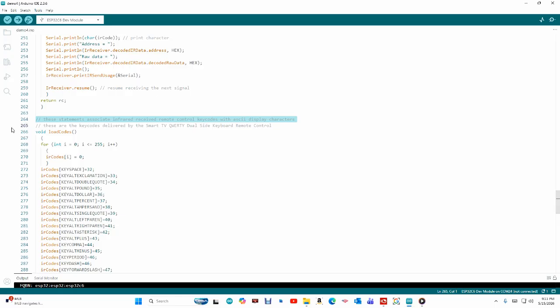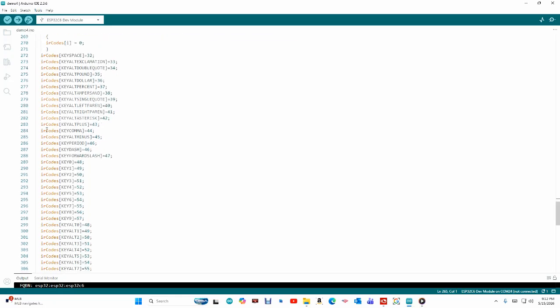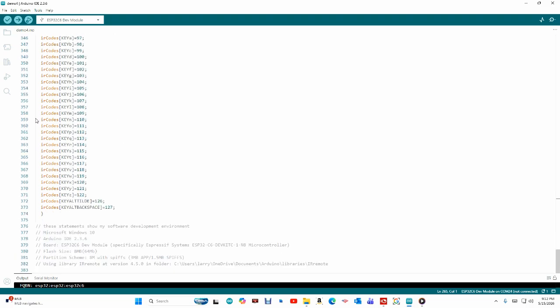These statements associate infrared received remote control key codes with ASCII display characters. These are the key codes delivered by the Smart TV QWERTY dual-side keyboard remote control. And these statements below show my software development environment.